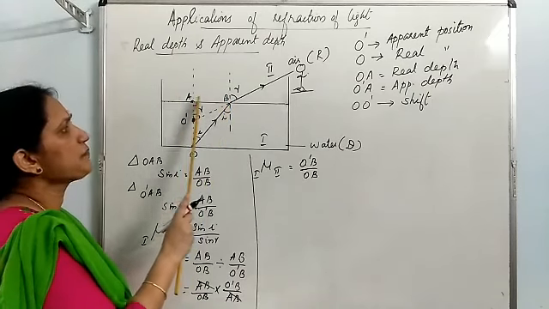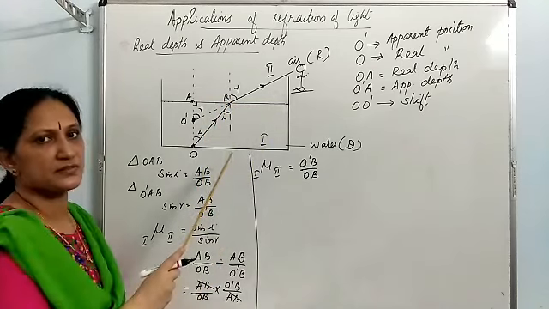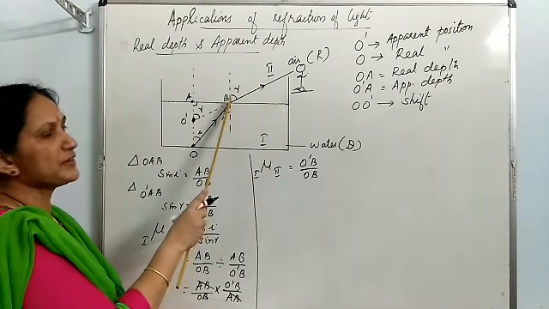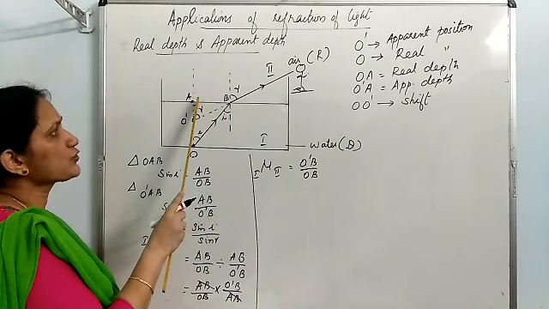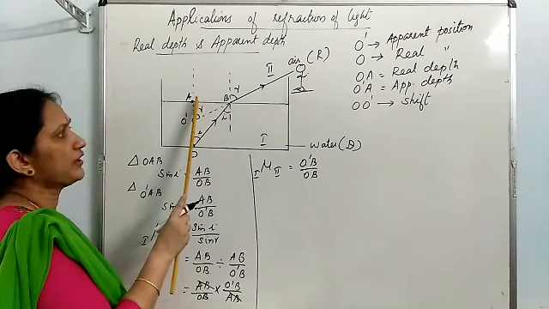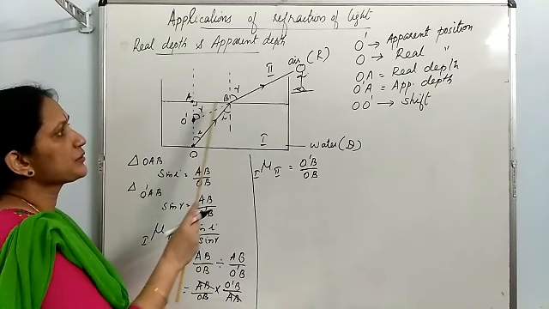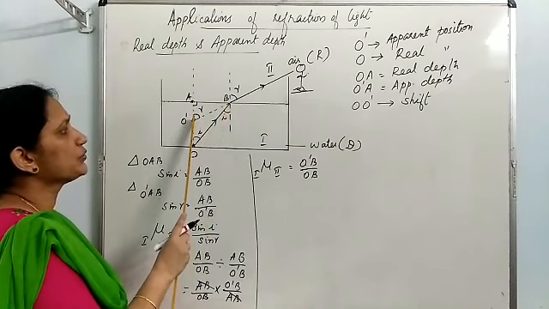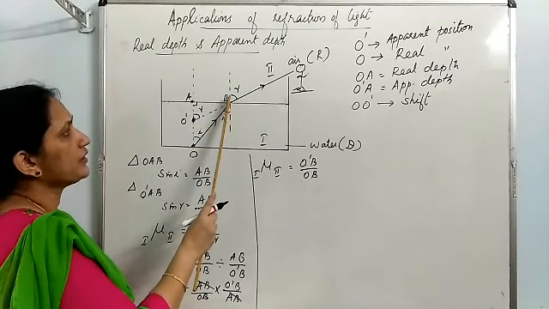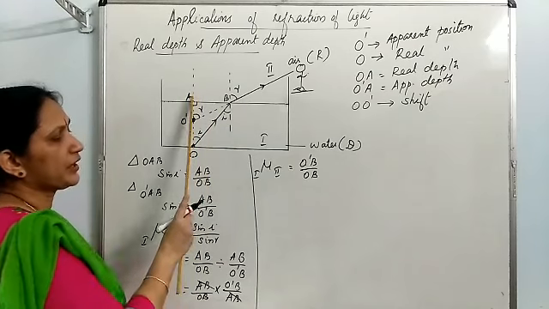You may take any point as the point of incidence. Suppose you are taking a point of incidence very close to A. I mean you assume this B is very close to A. Then O dash B will be equal to O dash A and OB will be equal to OA.